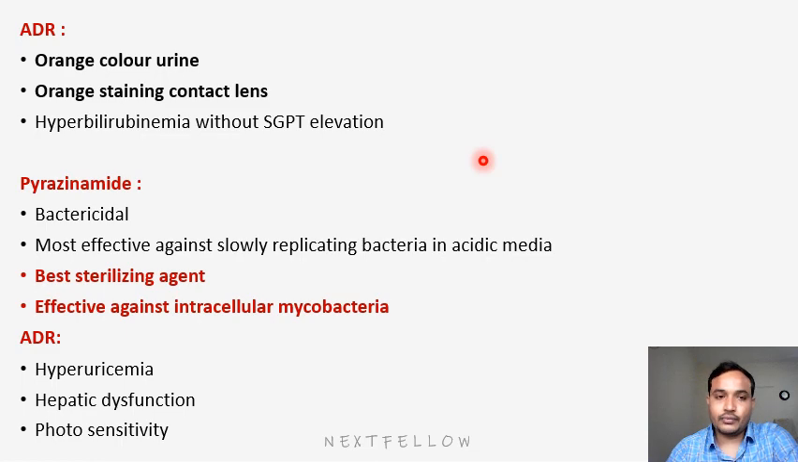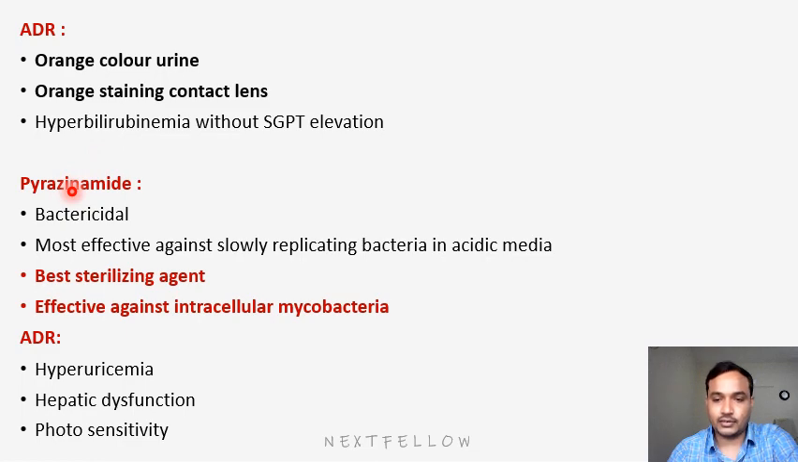Next, the adverse effects of rifampicin. Obviously, orange color urine. This is a recently asked MCQ. Orange color urine will be formed by rifampicin, and orange color staining of contact lenses. That means one is urine, which will be orange, and the second is contact lens staining, which will become orange. The third is hyperbilirubinemia without elevating liver enzymes, that is, without SGPT elevation.